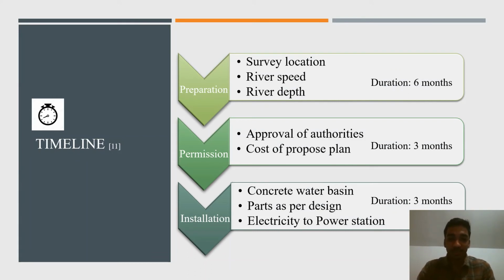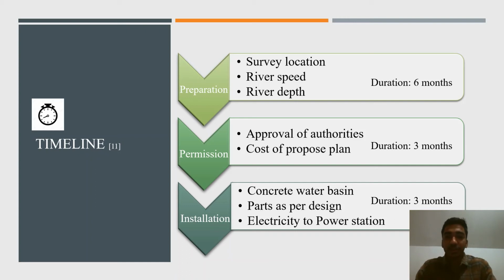The project will go through different phases of time and work. The first phase is to survey the location for installing the turbine by professional engineers, and also measure the depth and speed of the river to design the turbine blades. This phase will run around 6 months. After that, we need to take approval from the authorities of the city council and also release the cost of our proposed plan. This will take around 3 months, and the last phase will take around 3 months.